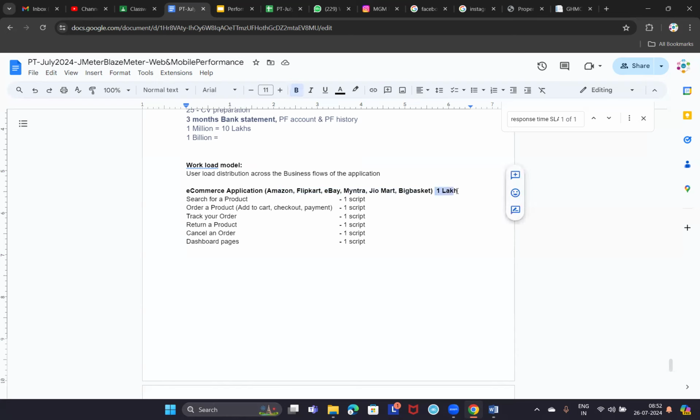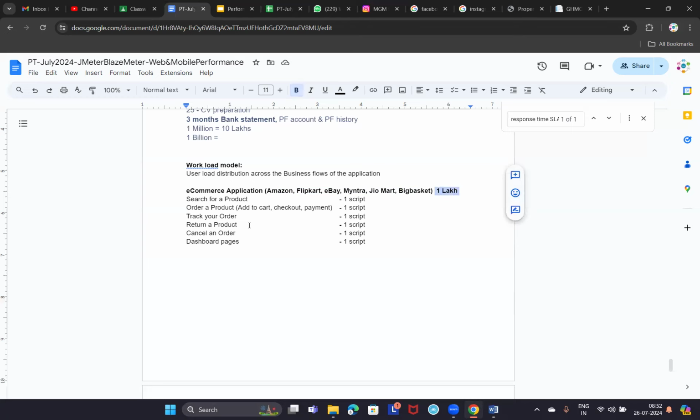Is it clear so far, guys? All those 1 lakh users, suppose assume that there are 1 lakh users during the peak load, right? At some time in the day there will be a maximum number of users. Let's assume that it is 1 lakh for a moment. But do all the 1 lakh users place an order only?